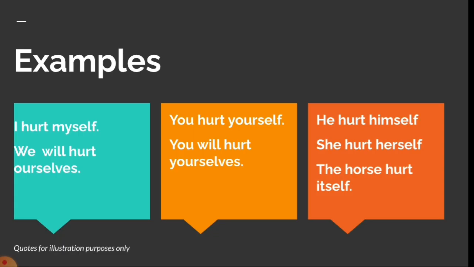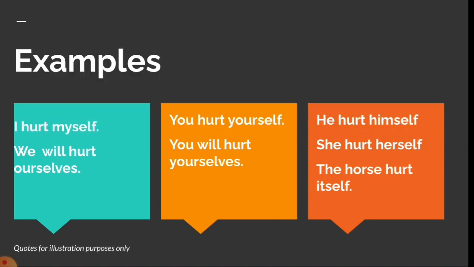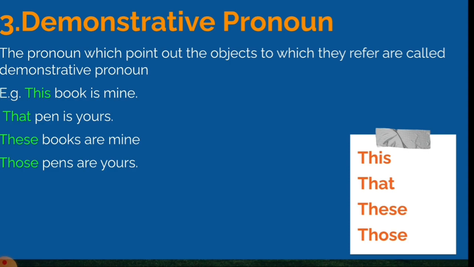Let's study some examples. These are the examples. I hurt myself. We will hurt ourselves. You hurt yourself. You will hurt yourselves. He hurt himself. She hurt herself. The horse hurt itself. So all these, myself, ourselves, yourself, yourselves, himself, herself, itself, all these are